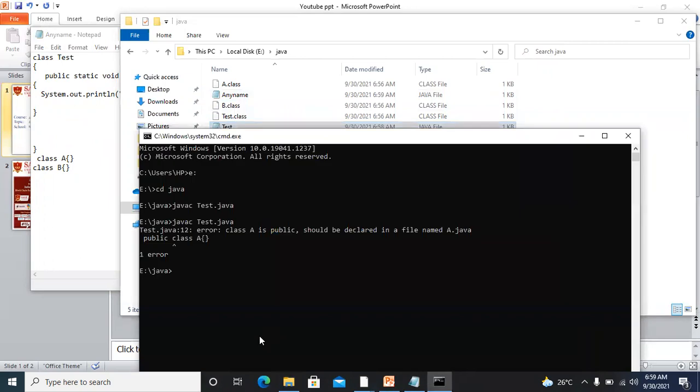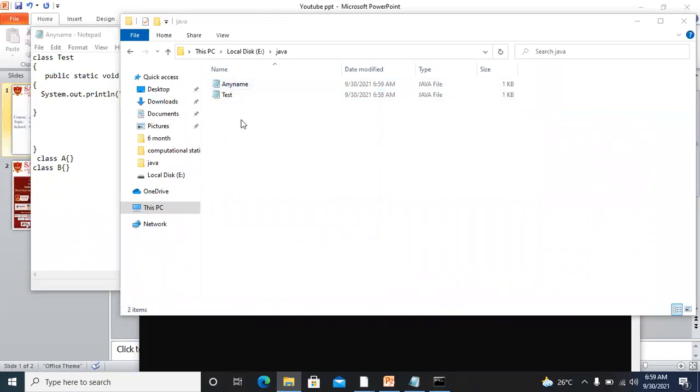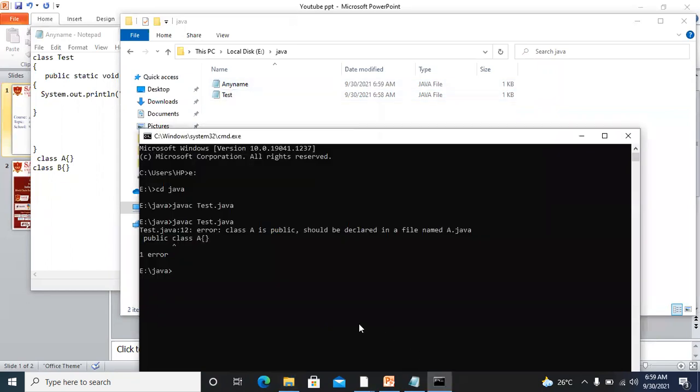So let me delete these class files. Fine. So I'm left with this Test.java file and anyname.java. So I will try to compile this one.